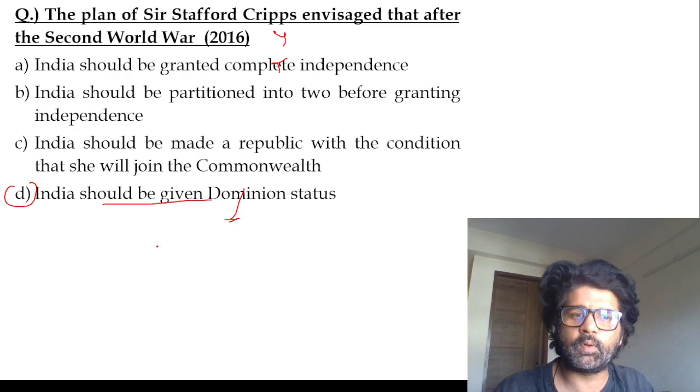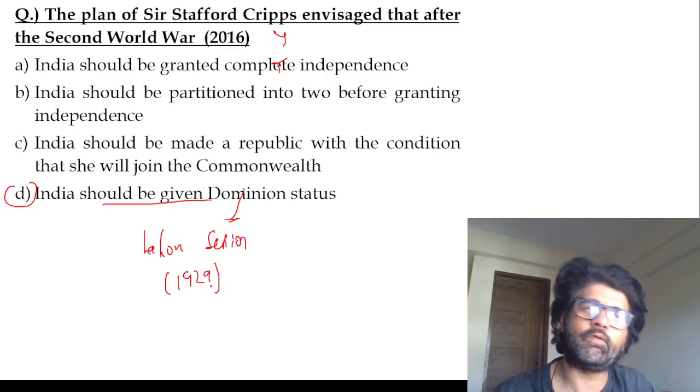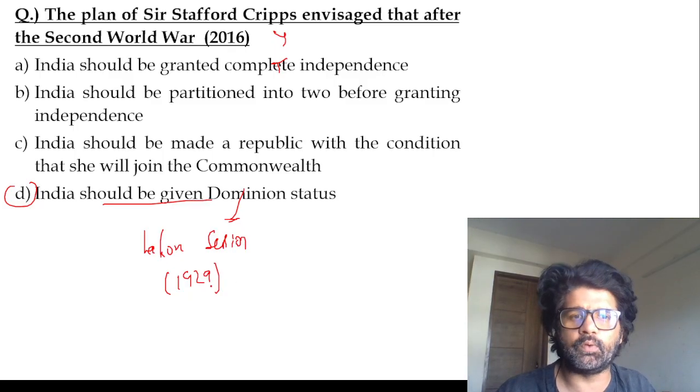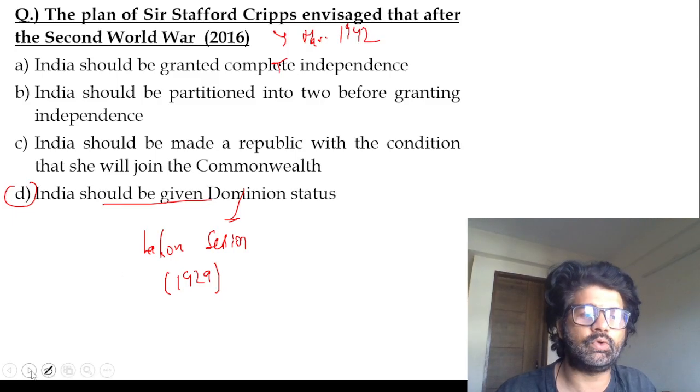of 1928. From the Lahore session of 1929 we were asking for complete independence, and that's why we were saying that this is a post-dated cheque. We had already given away this whole dominion status thing 14 years before. Why in March 1942 are you talking about dominion status? And that's why we were angry. So D is the answer.